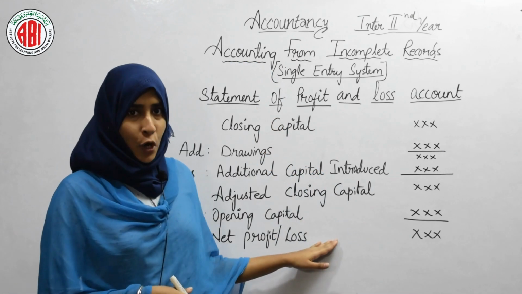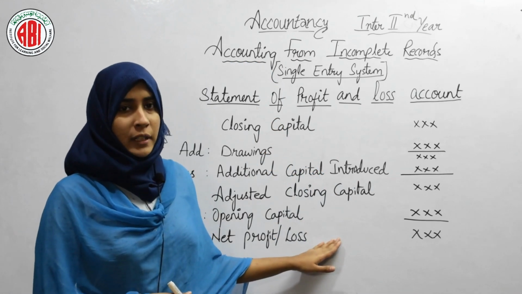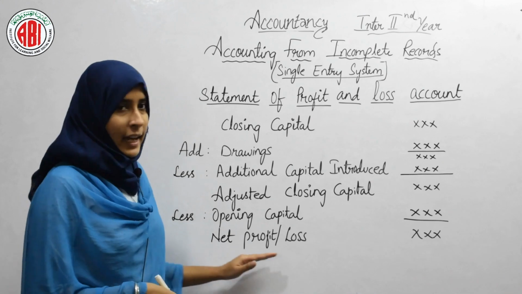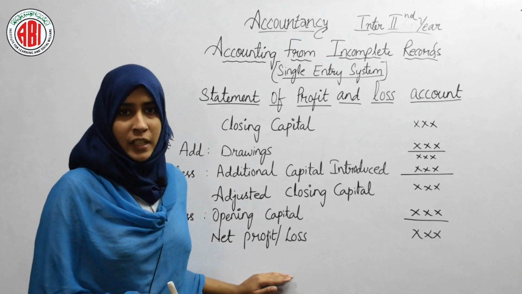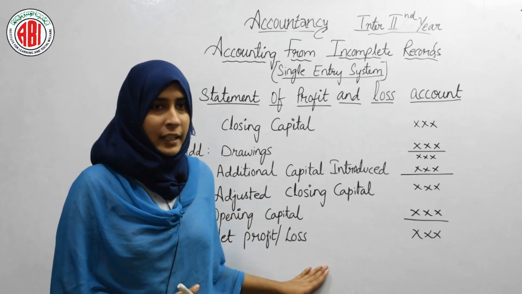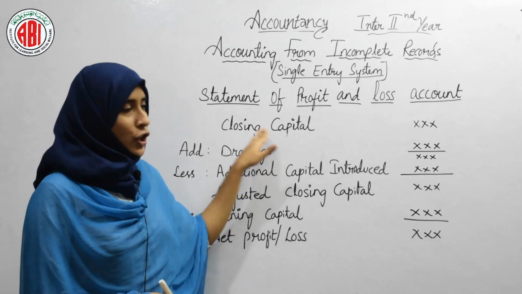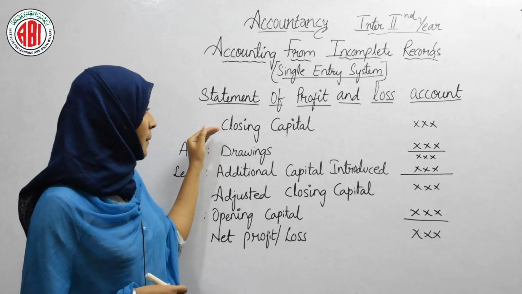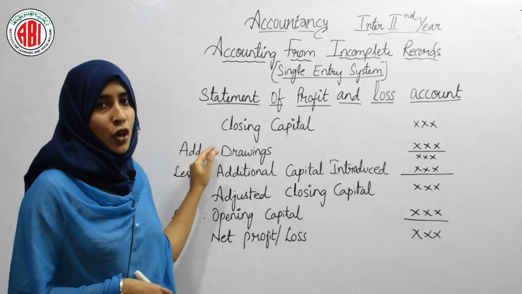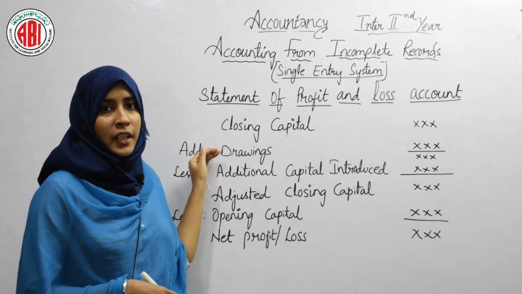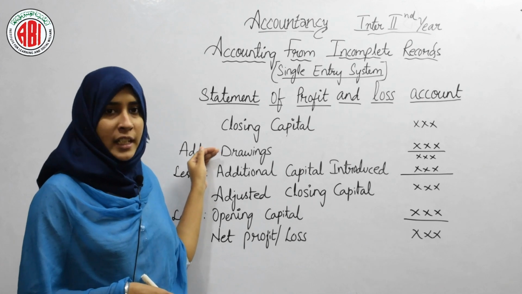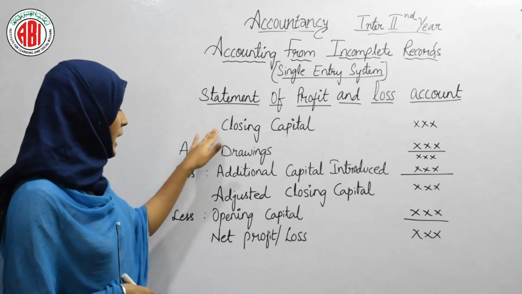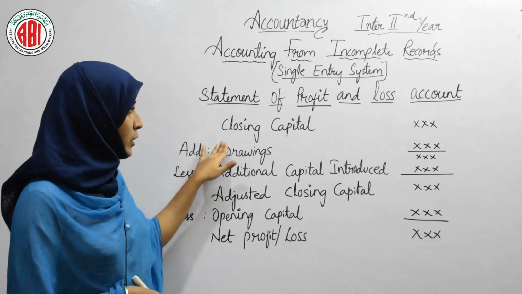So, this is the format to prepare statement of profit and loss account. Here I have already given you the 5 steps, you just have to recollect them. Our first step is closing capital and its amount. Then to the closing capital we have to add drawings. Drawings is the amount which is used by the proprietor for his personal use. So, we have to add these drawings to the closing capital.